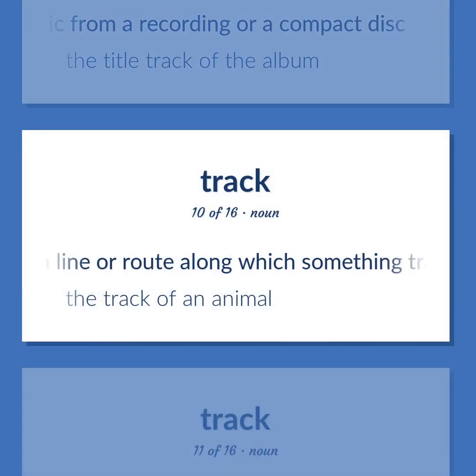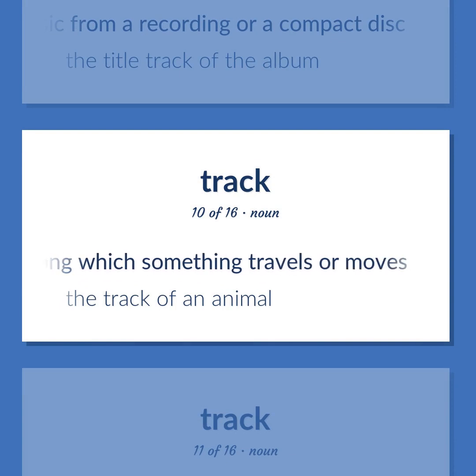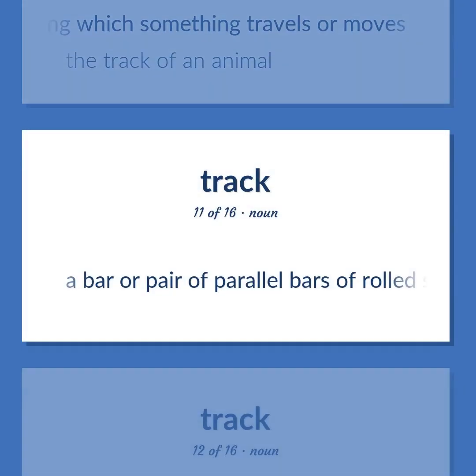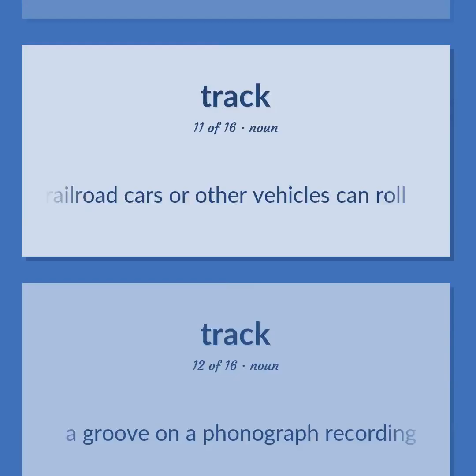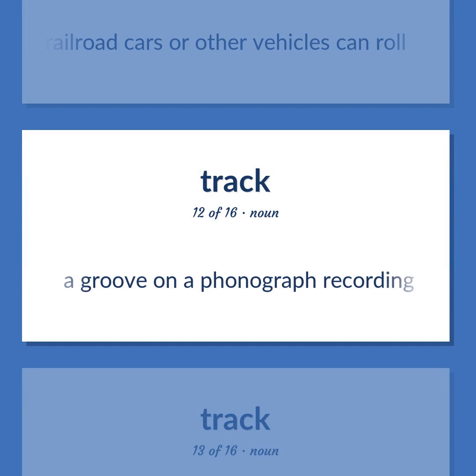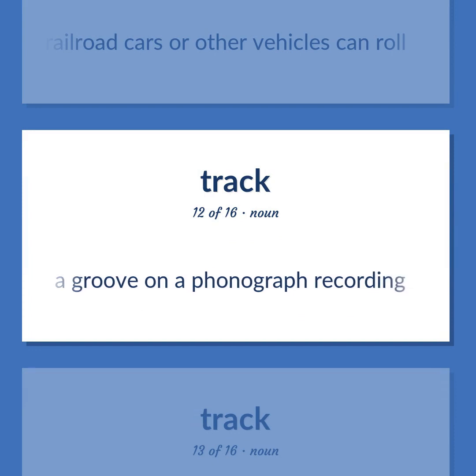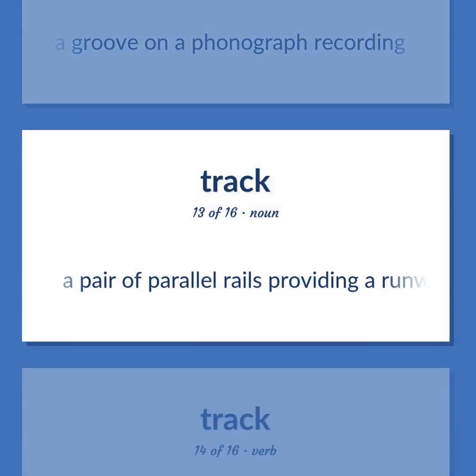A line or route along which something travels or moves. The track of an animal. A bar or pair of parallel bars of rolled steel making the railway along which railroad cars or other vehicles can roll. A groove on a phonograph recording. A pair of parallel rails providing a runway for wheels.